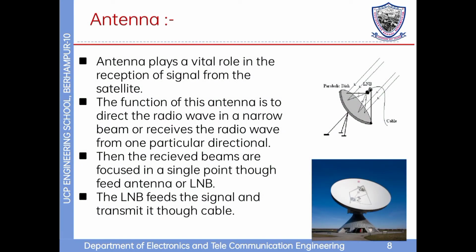The main components of our project: the antenna plays a vital role in the reception of the signal from the satellite. The function of this antenna is to direct the radio wave in a narrow beam or receive the radio wave from a particular direction. Then the received beams are focused at a single point through the feed antenna or LNB. The LNB feeds the signal and transmits it onward.